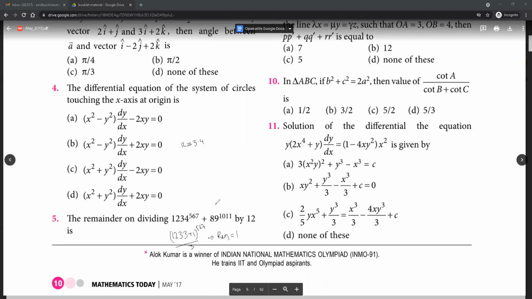Similarly, 89 to the power, this we can write as 90 minus 1 to the power 1001, and dividing this by 3 will give us the remainder as minus 1. So the entities that we are left with is 1 minus 1, which adds up to 0.